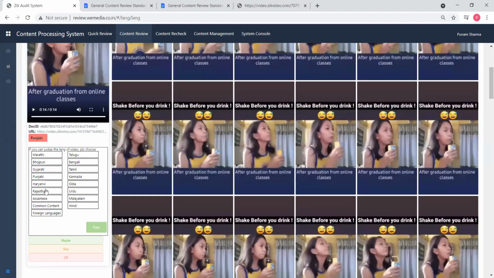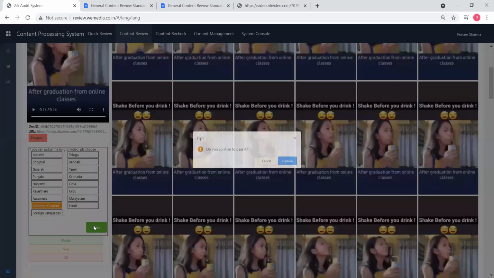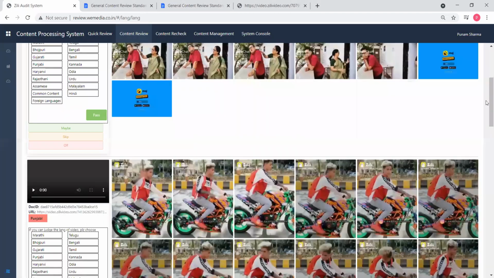I can understand this even if I cannot understand Hindi. Even you can understand this because you can understand English and you can understand the whole concept of what they are trying to say in the video. So I'm marking this video under the common content. This is how you need to audit the video in the general content. Everyone got my point?